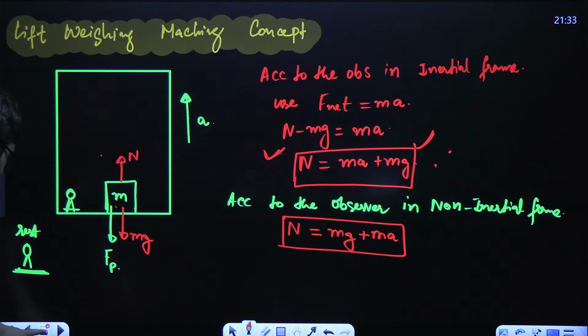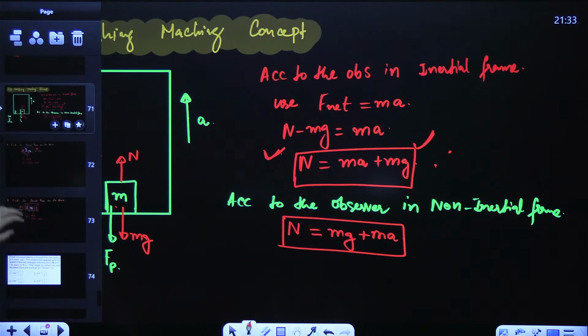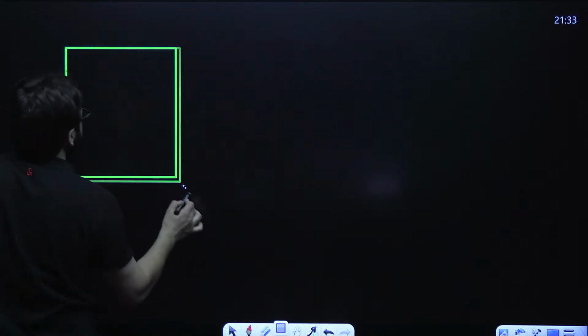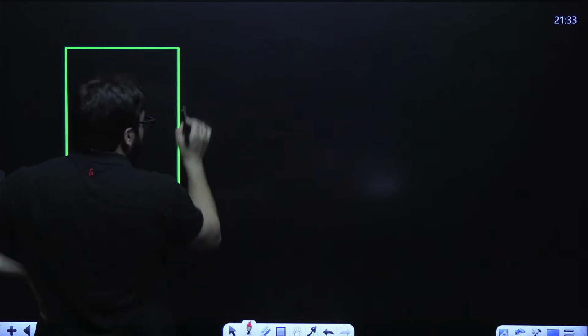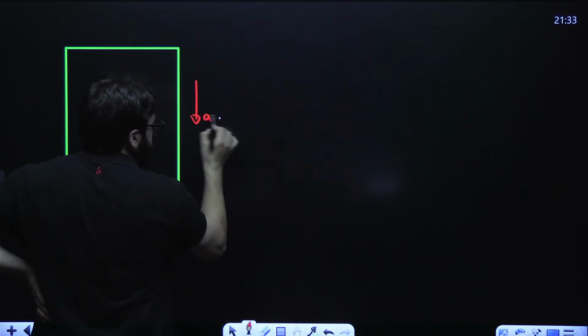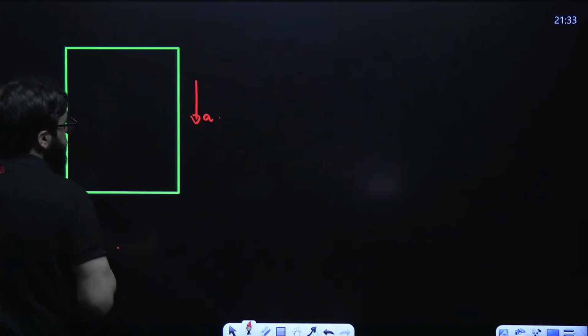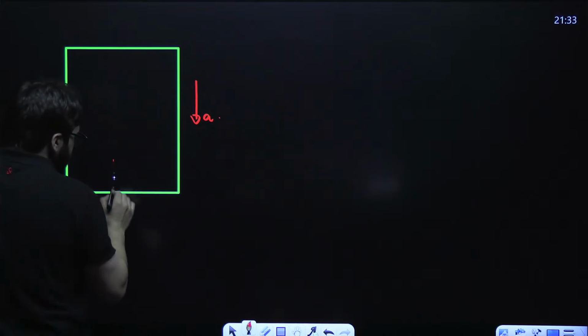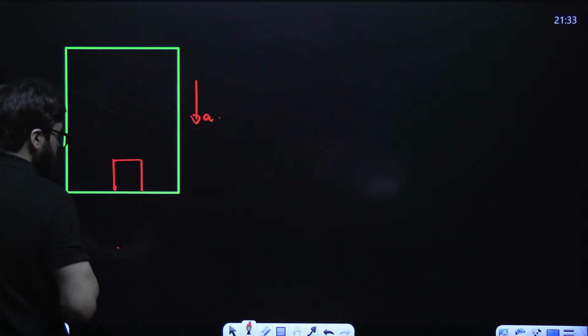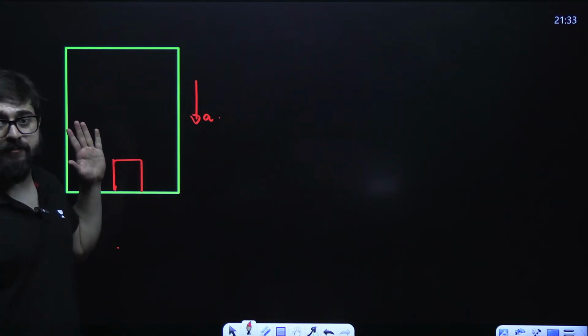Great. Now, let's suppose I'll give you one more example over here. Suppose I have an elevator, something like this, and it is accelerating in the downward direction. Now I have a block over here. You are supposed to tell me what is the normal force on this particular block.